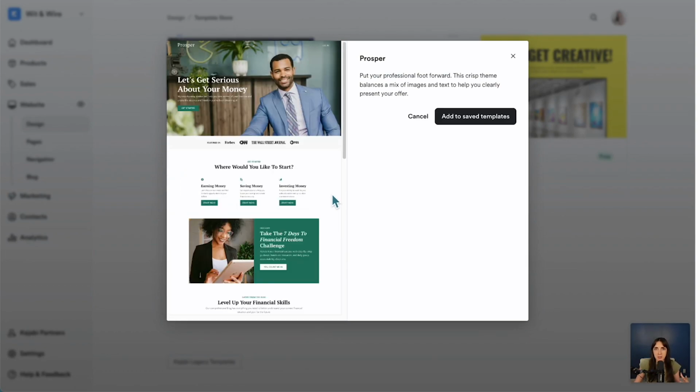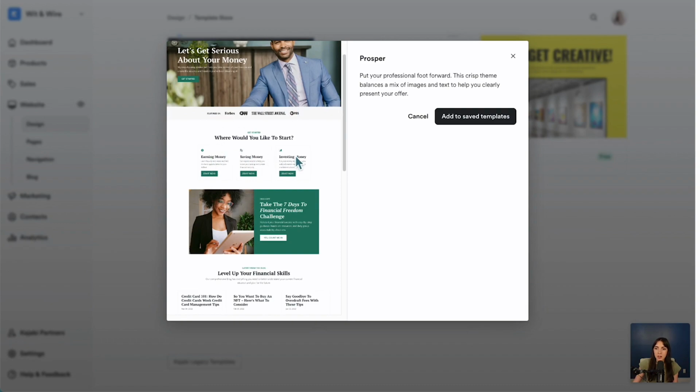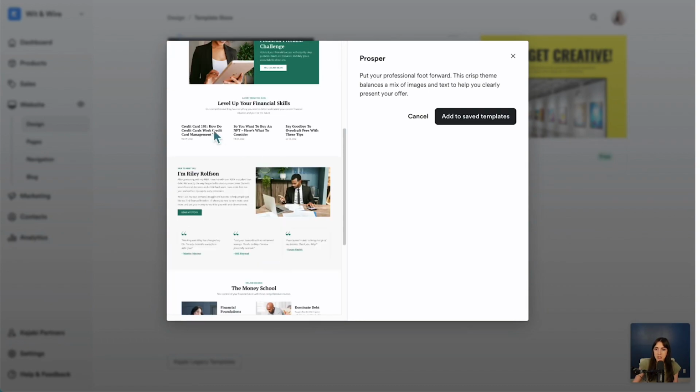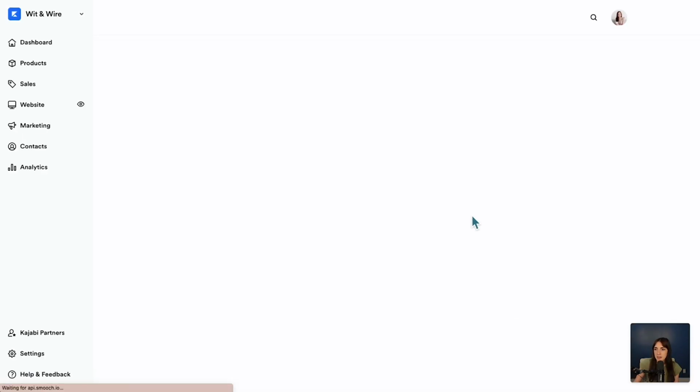And as you evaluate templates, whether it's through Kajabi or a third-party provider, I wouldn't pay as much attention to the colors and the fonts. Those can change. I would look at what's called the wireframe. The wireframe is kind of the organization of different elements. So this header, I like that I see text and a button. I like that I have this 3-column setup followed by an opt-in. So that's what I'm evaluating when I look at templates. I'm going to add this to my saved templates. And this is going to just take a few seconds to install that new template, and we'll go ahead and customize some of those options.